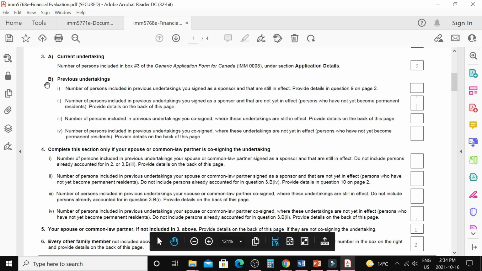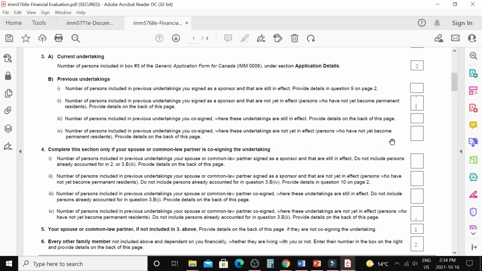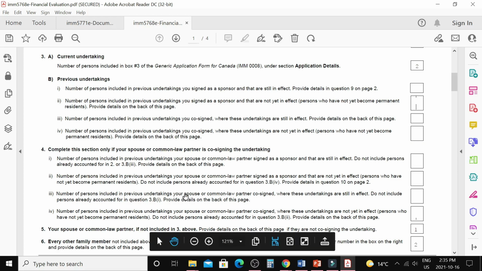Now let's go back to question number 3b. If you already sponsored someone and your undertaking is still in effect, you will fill it in here. If you sponsored someone but the decision is not made on that application, the person is not a PR yet, you will fill it in here. If you co-signed for someone and the undertaking is in effect, fill it in here, otherwise, if you co-signed for someone but the application is not processed yet and the person is not a PR yet, you will fill it in here. Same way, you will read question number 4.